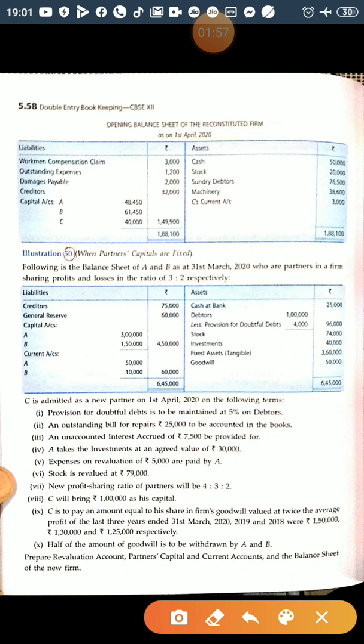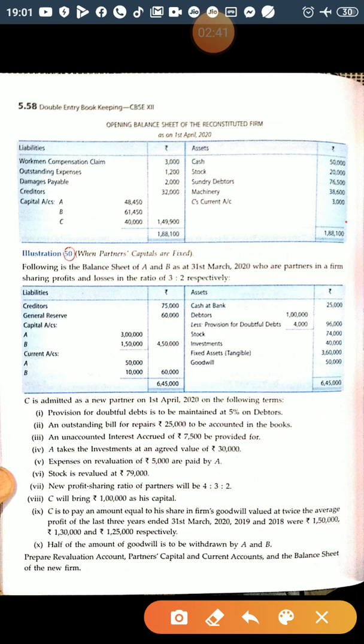Provision for doubtful debt is to be maintained at 5% on debtors. The question asks you to prepare the revaluation account, partners' capital accounts and current accounts, and the balance sheet of the new firm. So three ledgers are to be prepared, revaluation account, partners' capital account, current account, and the balance sheet. The current account will be bigger than the capital account, because all the adjustments will be done through the current account. So almost half a page will be devoted to the preparation of the current account.